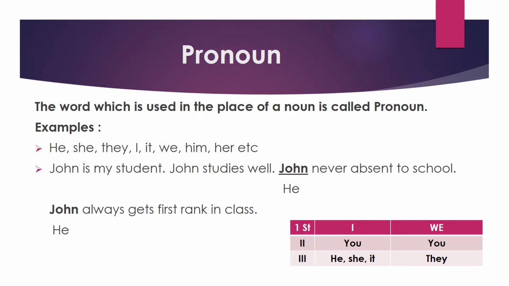Do you know how many persons we have in English? 3. First person, second person, third person. First person I, we. Second person you. Third person he, she, it, they. These are all called pronouns.